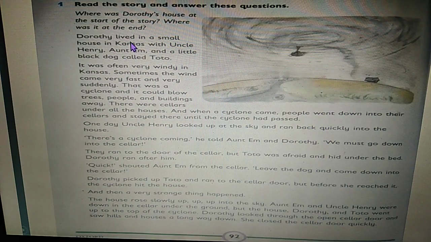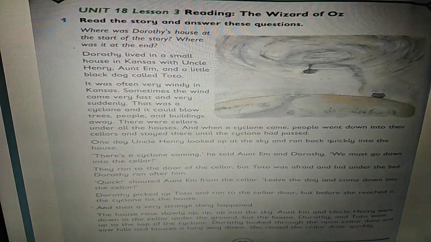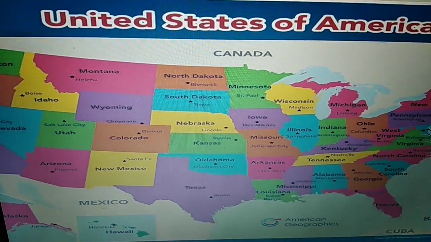Students, let's start. Dorothy lived in a small house in Kansas with Uncle Henry, Aunt Em and a little black dog called Toto. Students, have you heard of the place named Kansas? Yes, look at the slide. This is the map of USA, United States of America.